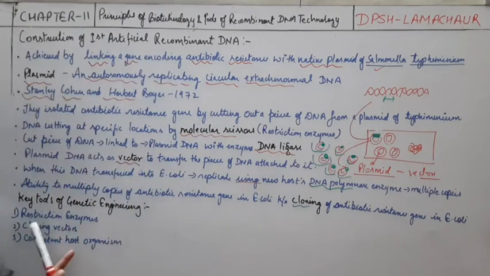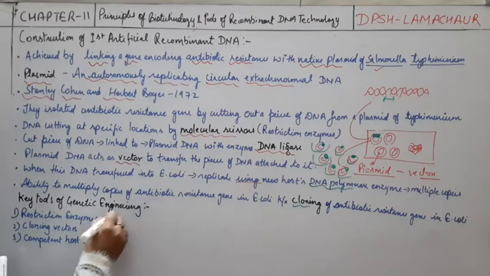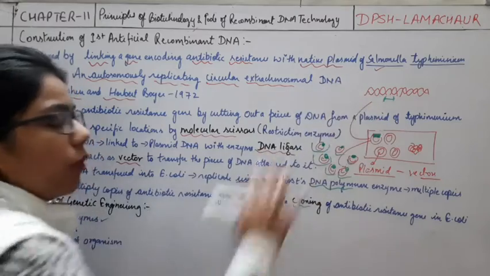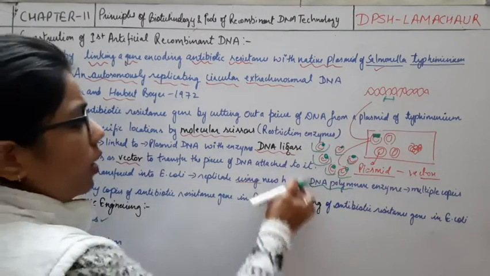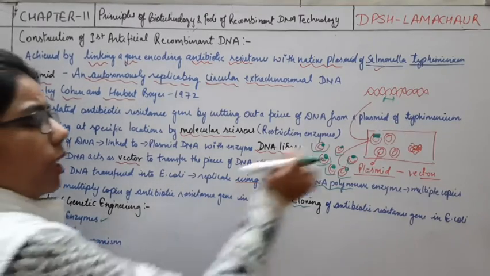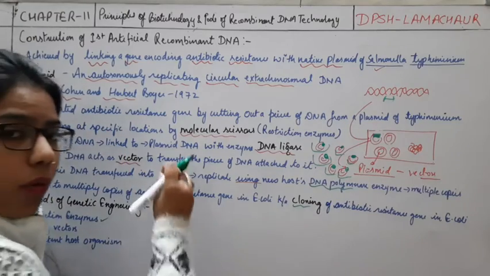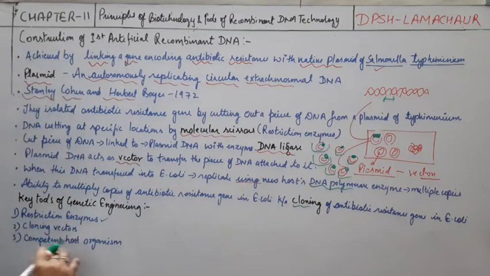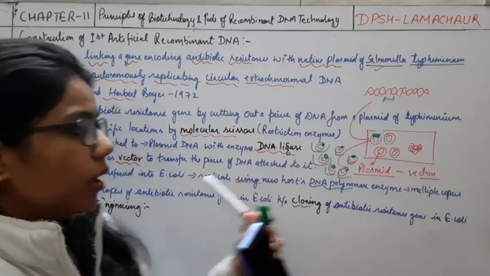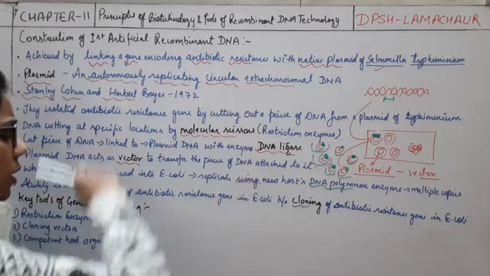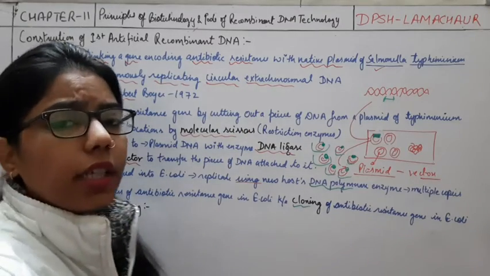Okay, and the tools which are required for this genetic engineering, you can recall from here. The first thing is the restriction enzyme. We need some scissors to cut the DNA, the gene from here and from here also. So what is required? The molecular scissors, which are known as restriction enzymes. Then we need cloning vectors, that vector which will move the desired gene from the donor to the recipient, right? Then we need the host organism also, from where to whom we are going to provide this gene. Okay, so all of these things we will use in our genetic engineering in the next class.